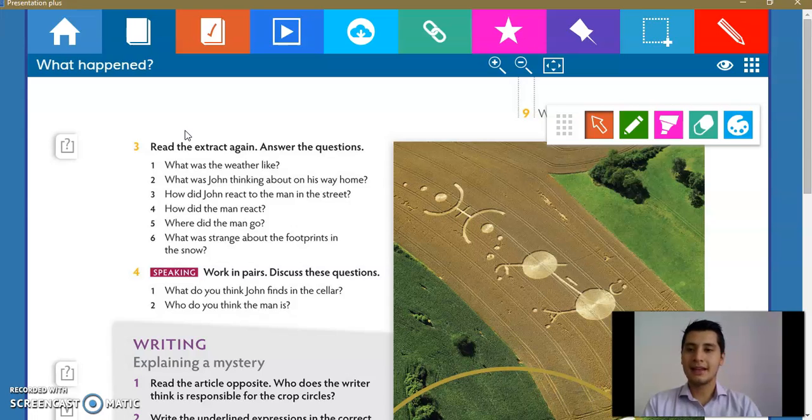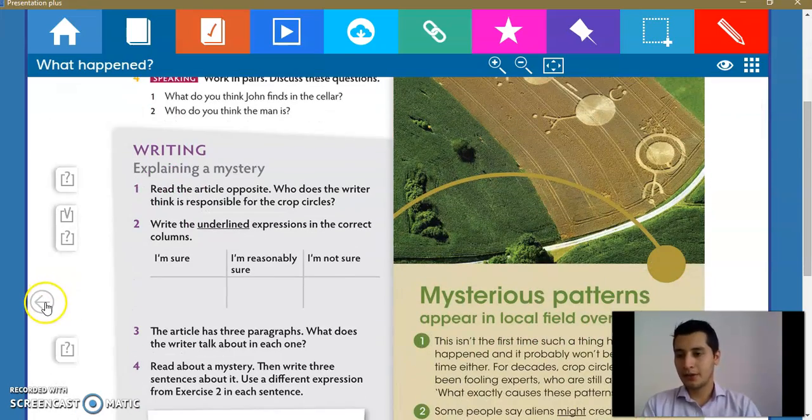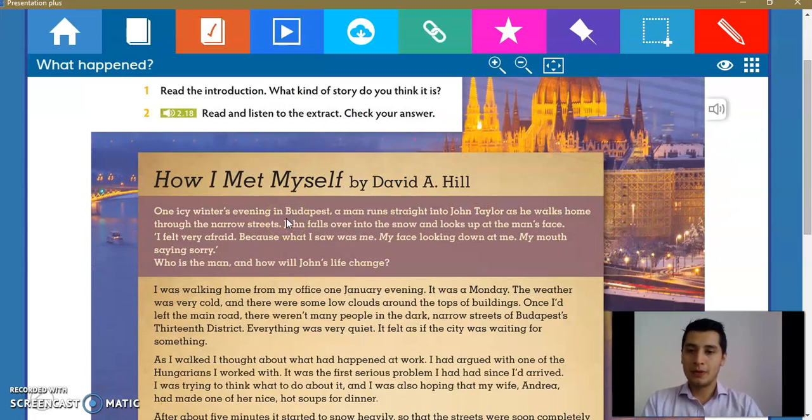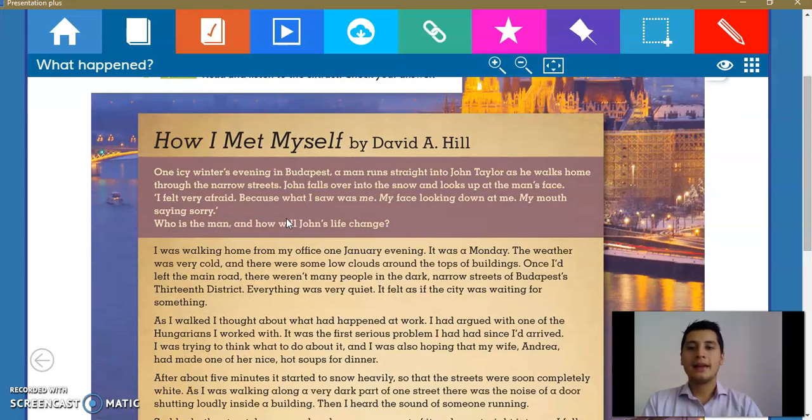Okay? In this case, I think that we are going to start with this. What was the weather like? How can we do connecting words? ¿Cómo hacemos connecting words? Vamos a la lectura. Vamos a esta lectura. Vamos a empezar a leer esta parte. And we are going to see that in the first paragraph, we have the answers. For example, I was walking home from my office on January evening. It was a Monday. The weather was very cold and there were some low clouds around the tops of buildings.